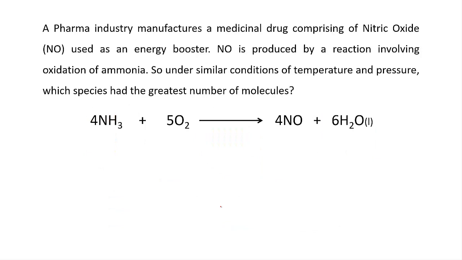So let's take an example and see if we have understood this concept clearly. A pharma industry manufactures a medicinal drug comprising nitric oxide, that is NO, used as an energy booster. NO is produced by a reaction involving oxidation of ammonia. So under similar conditions of temperature and pressure, which species has the greatest number of molecules? We have been asked for the greatest number of molecules under the same conditions of temperature and pressure.